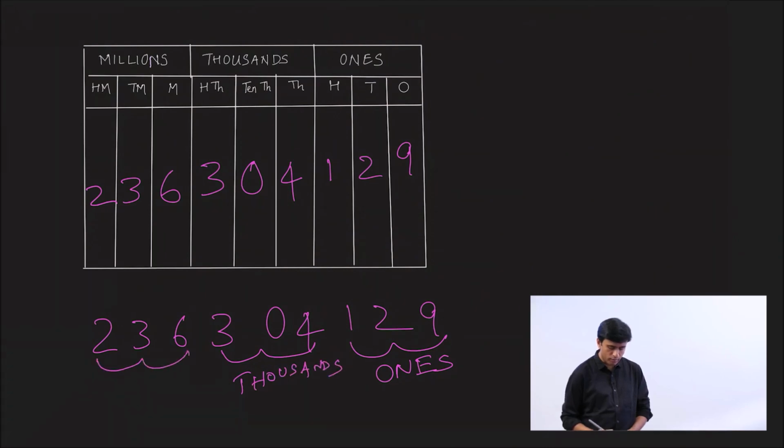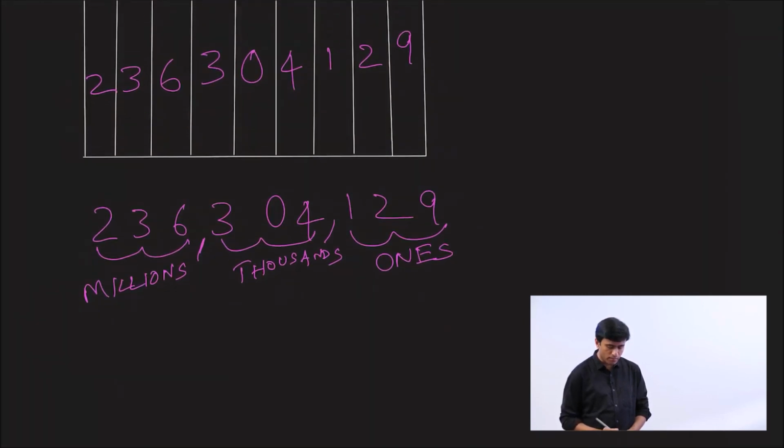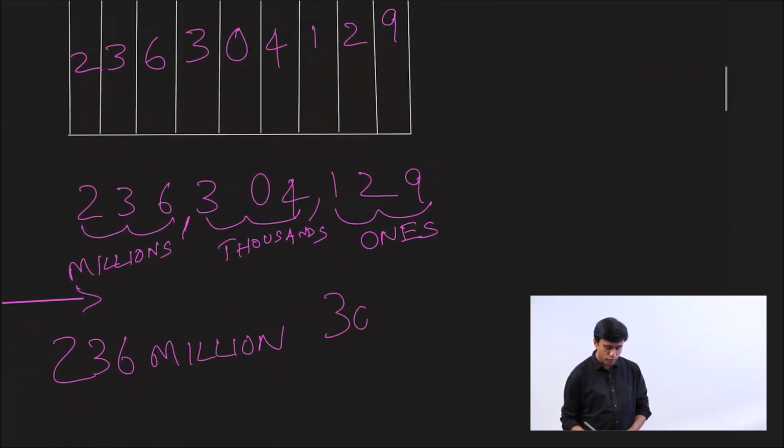And these 3 form the millions period. And the periods are separated by commas. Let's read the number from left to right. Go ahead and read. This is 236 million 304,129. Remember, when you read the last